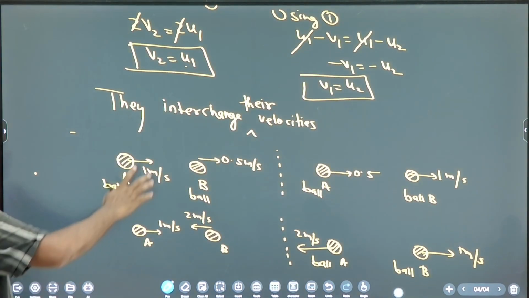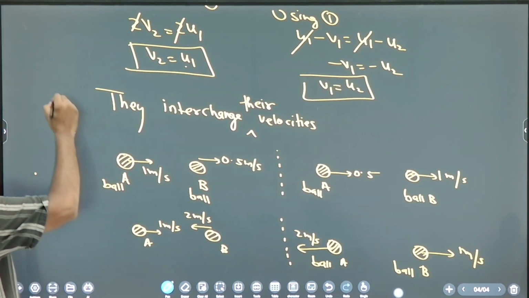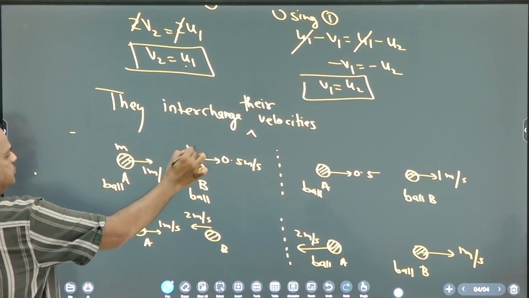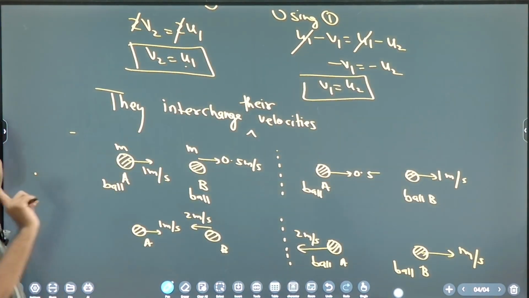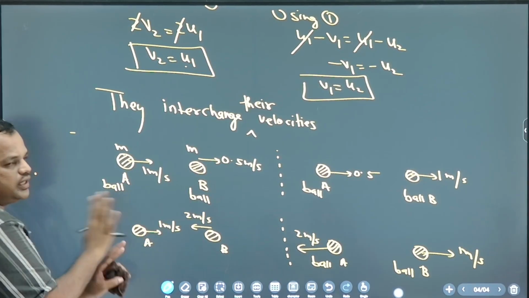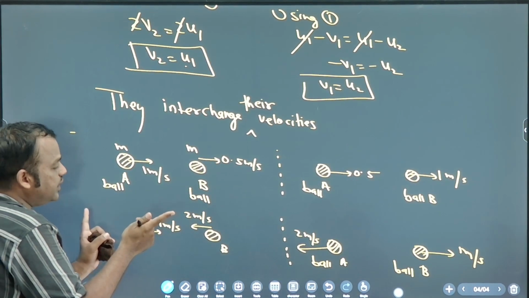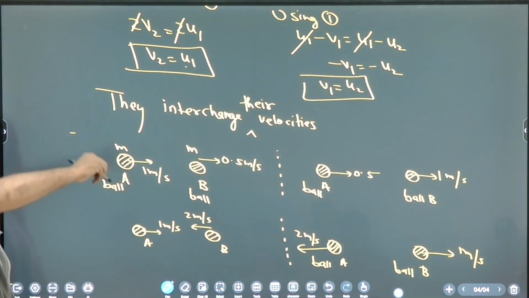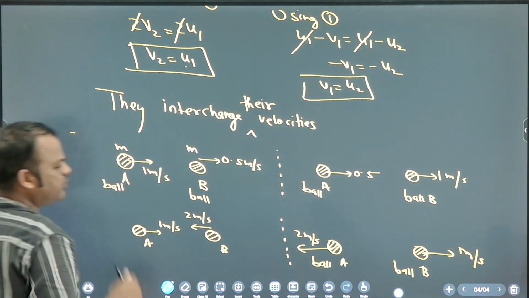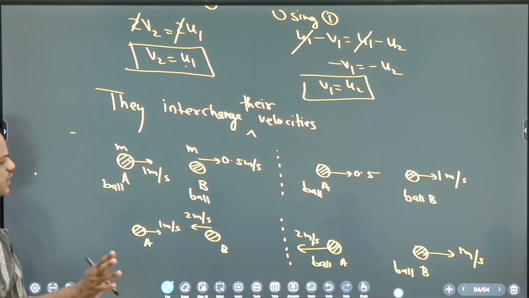Okay, so remember this. They interchange their velocities in a perfectly elastic collision when masses are the same. If masses are not the same, then no interchange. Remember, what is the condition that they interchange velocities? Masses are the same and the collision type is perfectly elastic collision. Okay, good.